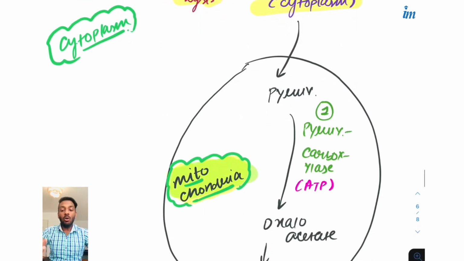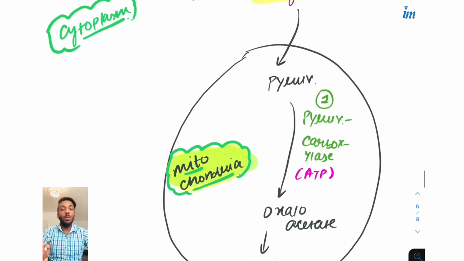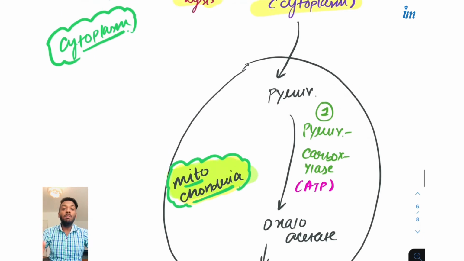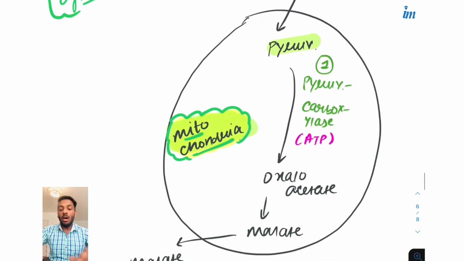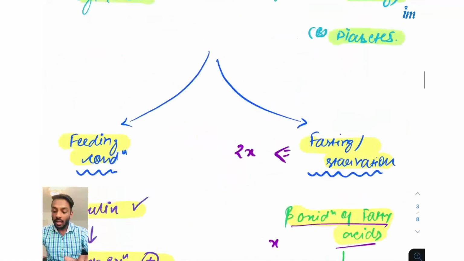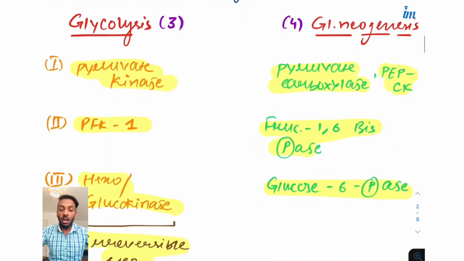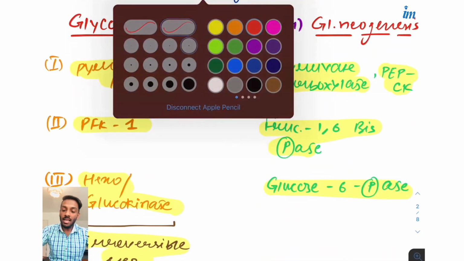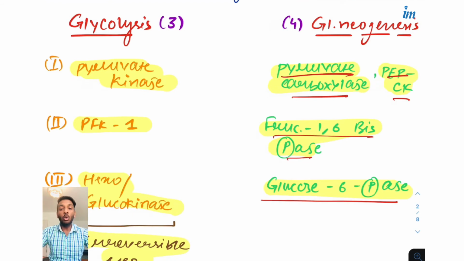Okay, now comes the role of mitochondria. I told you that gluconeogenesis begins where? In the mitochondria. Here, the excess pyruvate from the cytoplasm goes into the mitochondria. Now first see the enzymes which are used in gluconeogenesis. Just learn these quickly. What are these enzymes? Pyruvate carboxylase, number 1. Number 2, PEPCK. Number 3, fructose 1,6 bisphosphatase. And number 4, glucose 6 phosphatase.